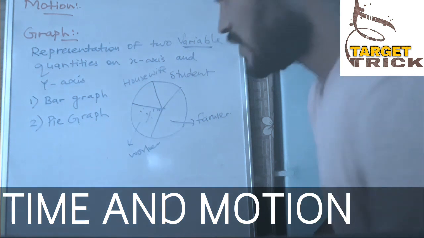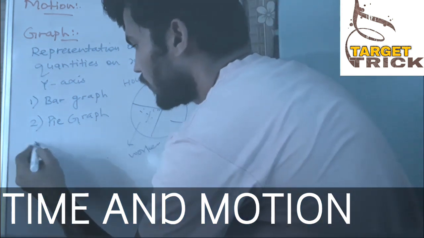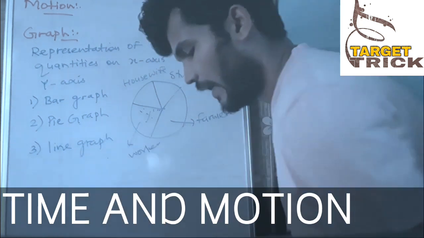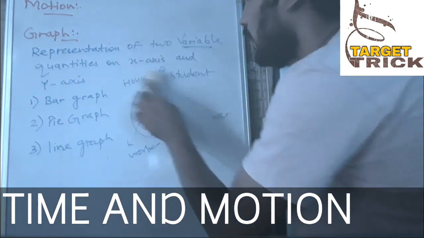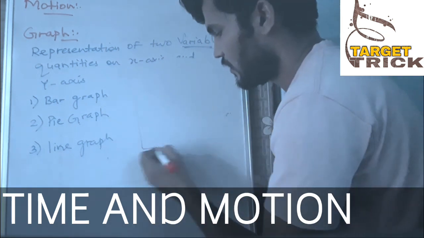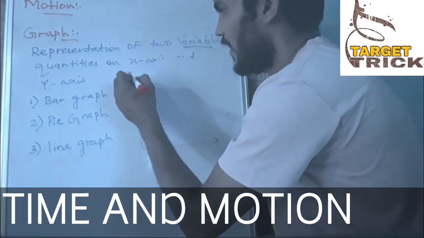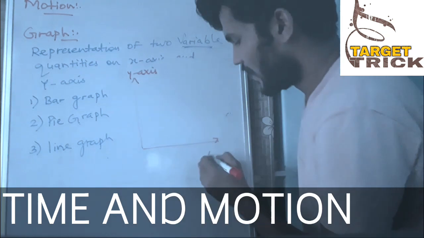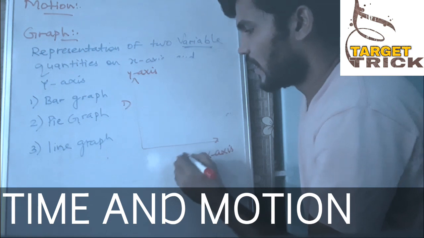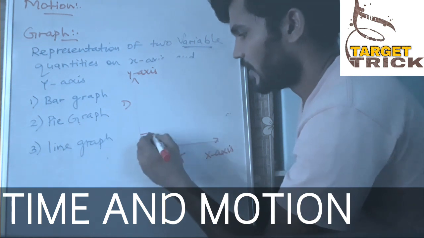And the last one is a line graph. This line graph we have already seen and I have drawn previously. For example, we have the two axes, x-axis and y-axis. This is called the y-axis, this is called the x-axis, and suppose this is distance and this is time, and distance 100 is covered in 10 seconds.